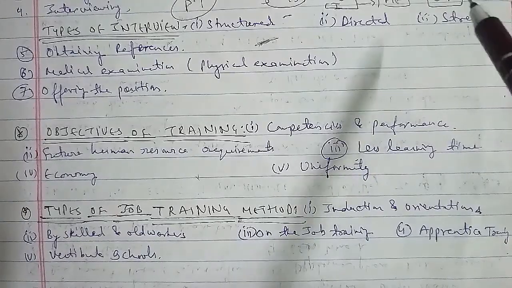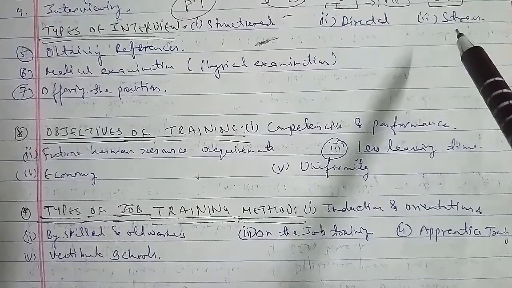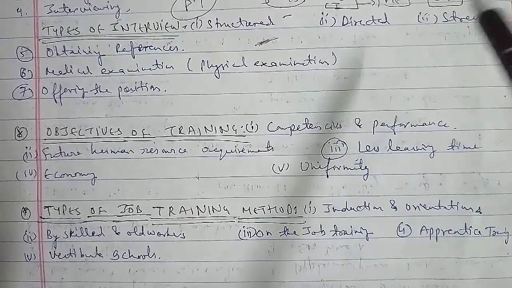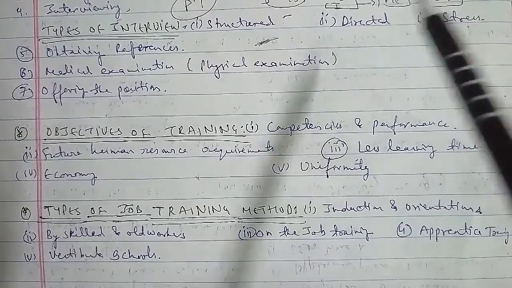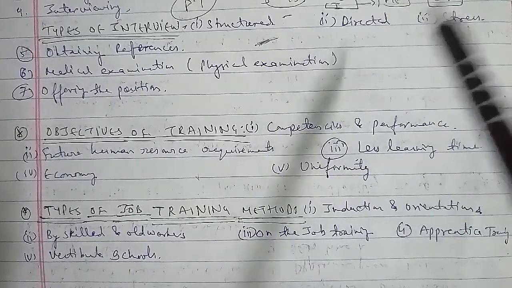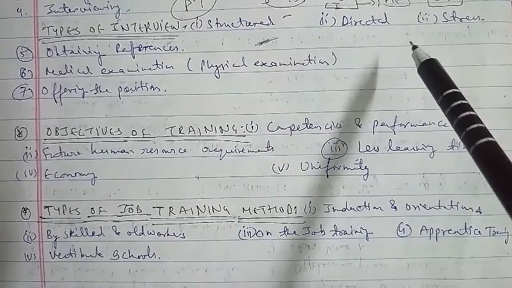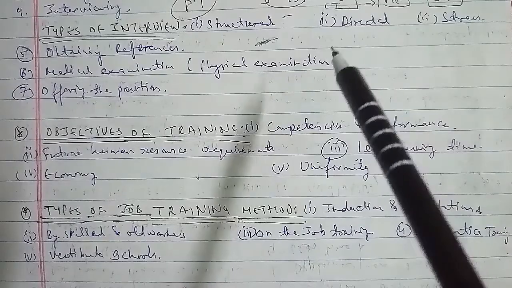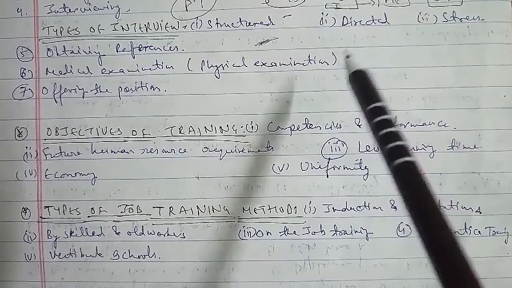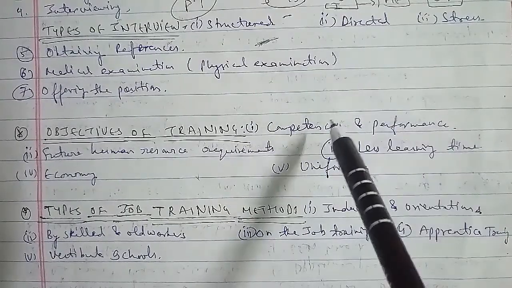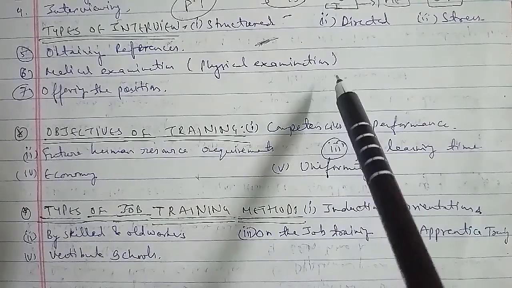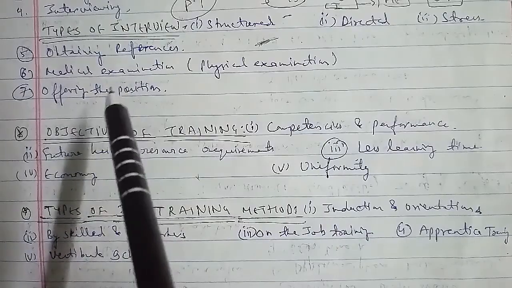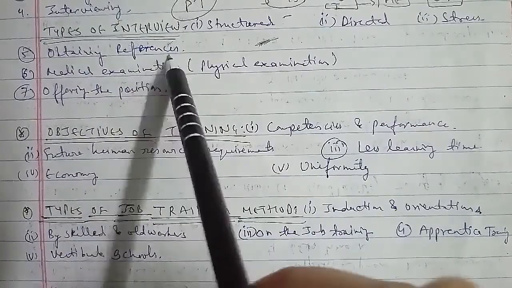The fifth one we have here is obtaining references. In obtaining references, the offer of employment should not be made, even informally, until the references have been obtained. Once a decision is reached on the chosen candidate, it is normal to make approaches to past employers to check the accuracy of the information provided by the applicant, such as the dates of employment, and to confirm the general impressions made at interview.